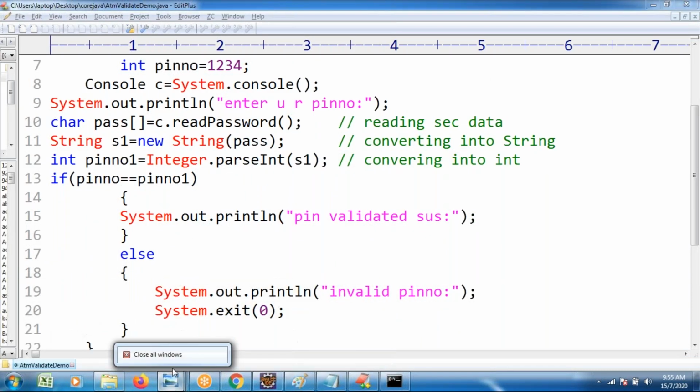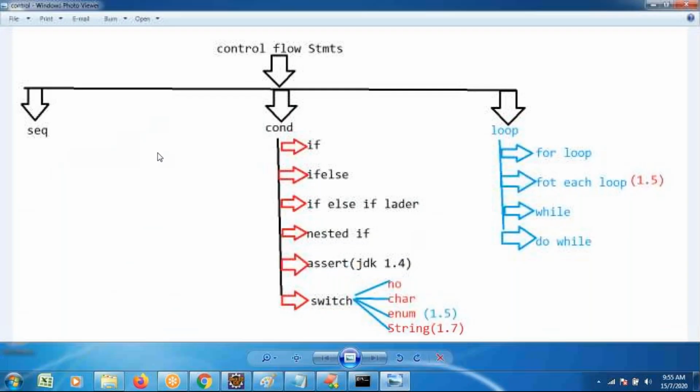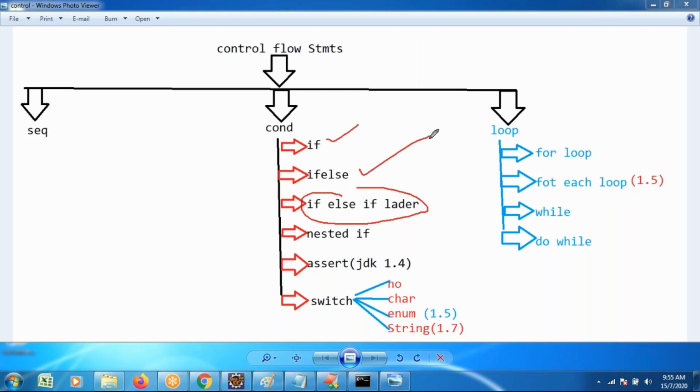Not only if and if else are there. Apart from if and if else, you find one more thing also: the if else if ladder or nested if. The previous ones evaluate only one condition, but there is a possibility for multiple condition evaluation. To evaluate multiple conditions, we use the if else if ladder or nested if.